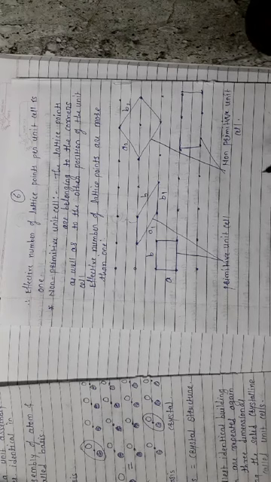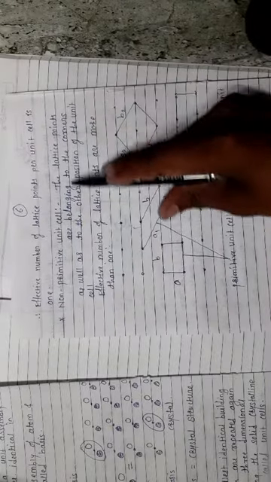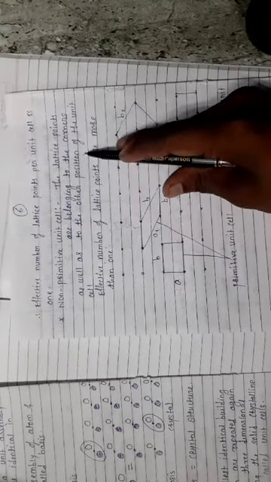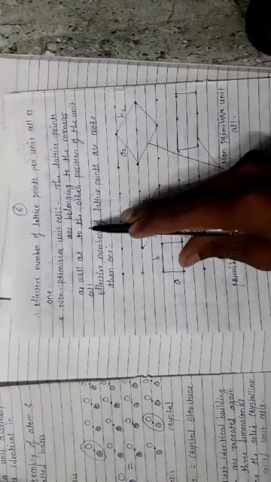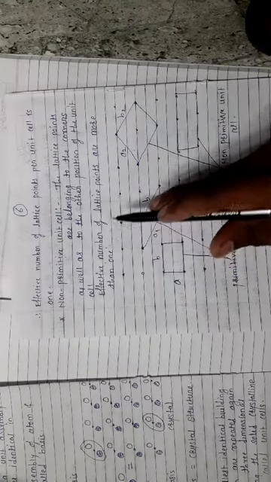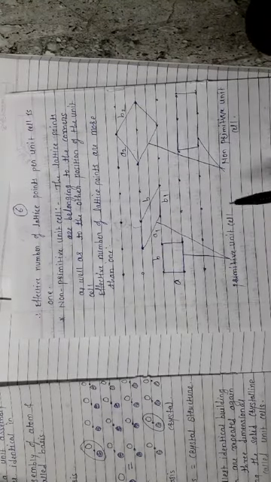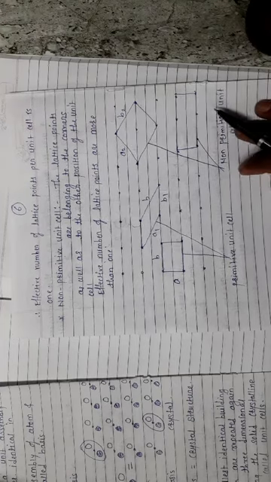In primitive unit cell, the effective number of lattice points per unit cell is 1. Means the primitive unit cell to form a single atom. Then next, non-primitive unit cell. The lattice points are belonging to the corners as well as to the other position of the unit cell, and the effective number of lattice points are more than 1. Means non-primitive unit cell to form 2 or more lattice points.